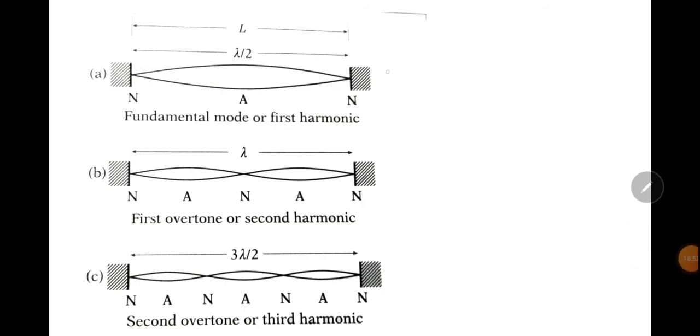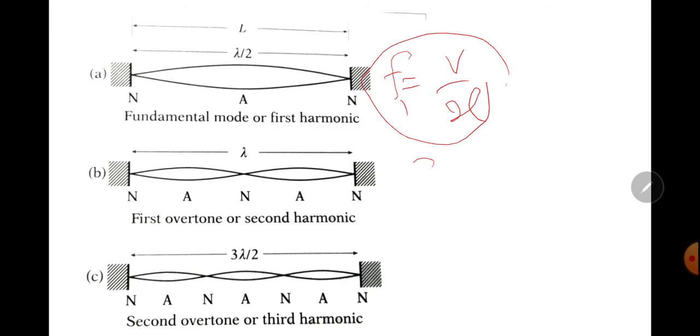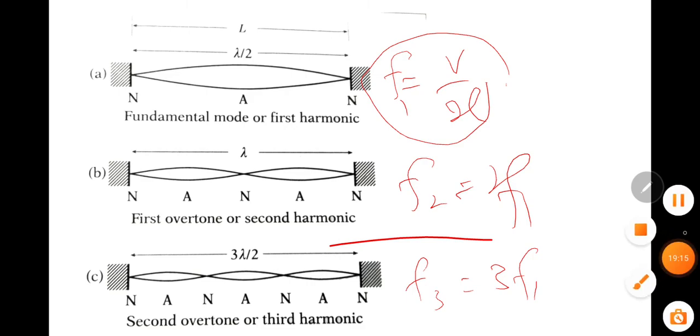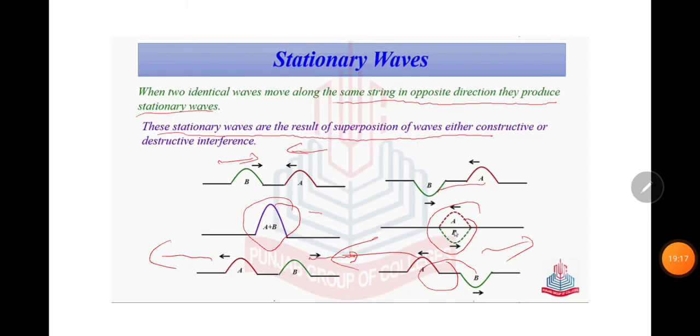So in this string one loop is produced. So frequency f1 equal to v divided by 2l is called the first harmonic. Here two loops are produced, so f2 is equal to 2 f1, called the second harmonic, and this is called the third harmonic. So students, stationary waves are the result of superposition of two waves having the same frequency, the same amplitude, and traveling in opposite directions.